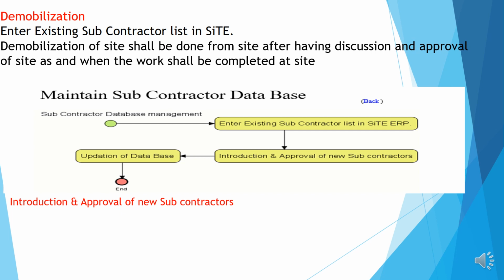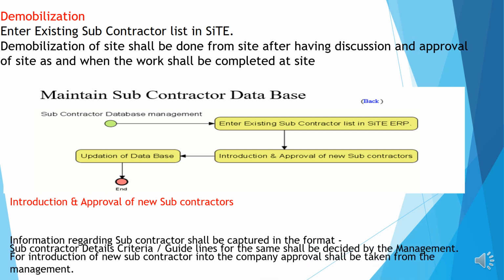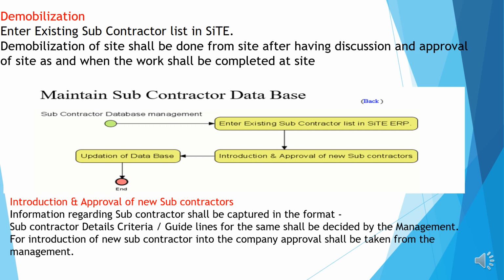Introduction of a new contractor. If any new contractor has to be appointed, all the details of the subcontractor's capabilities, etc., have to be submitted to the HO, and a formal approval has to be obtained before appointing him at the site.